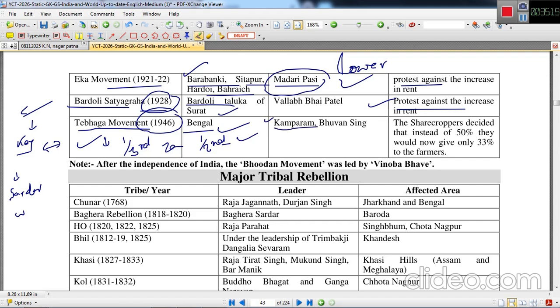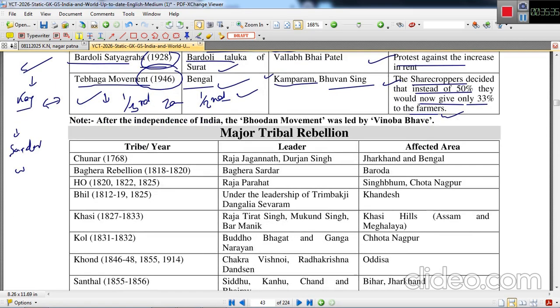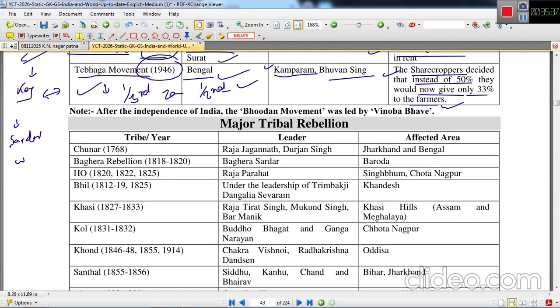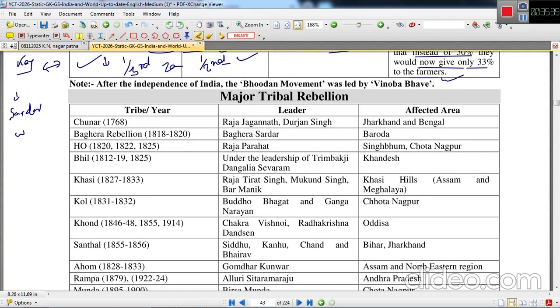The leaders were Kamparam and Bhuvan Singh. The sharecroppers decided that instead of 50%, they would now give only 33% to the jamindars. Next is, okay, here is one note point.